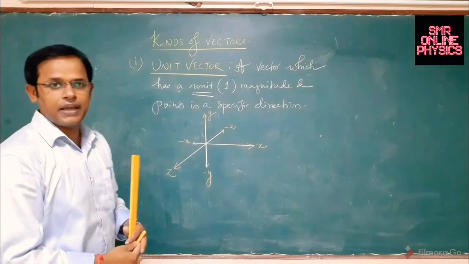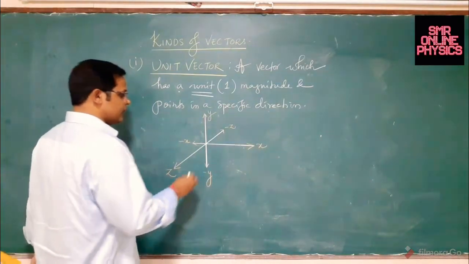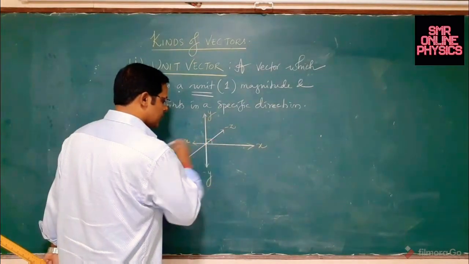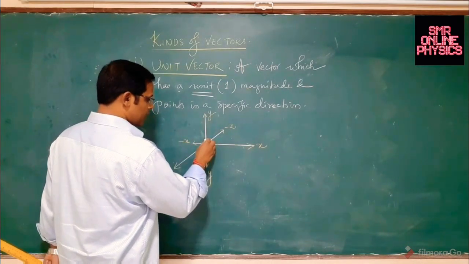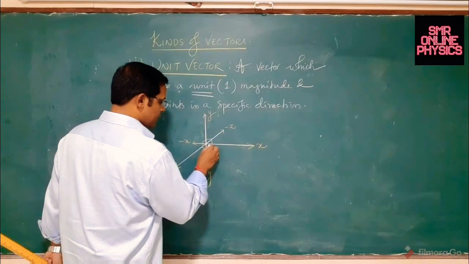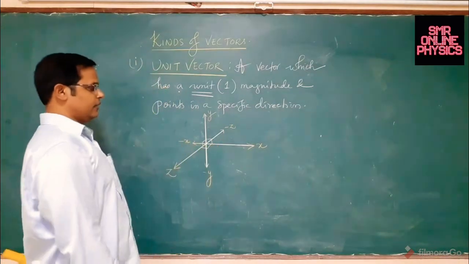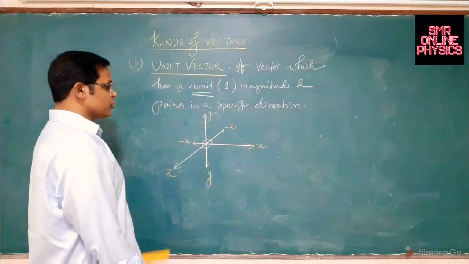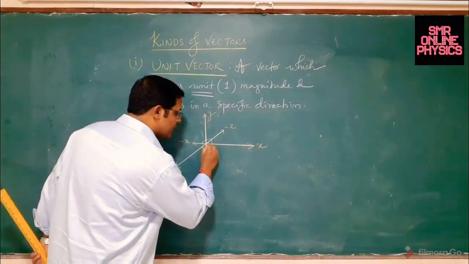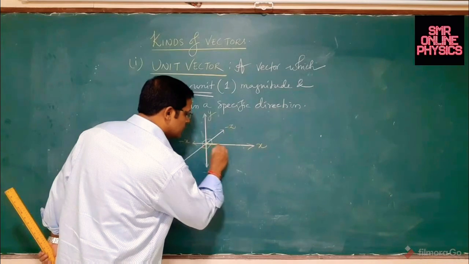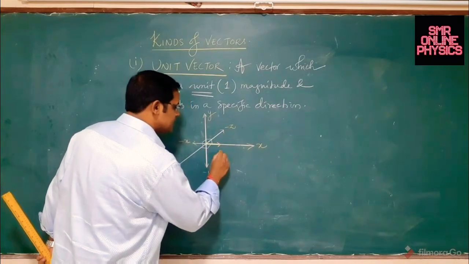All three axes make an angle of 90 degrees with respect to each other. Everybody knows that, right? So x, y, y, z, and even x, z, you get 90 degrees.